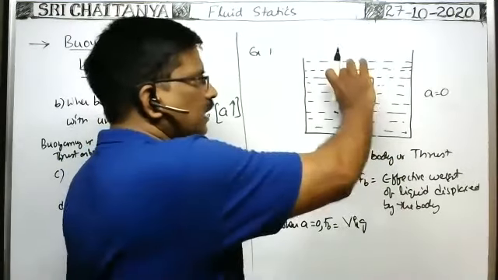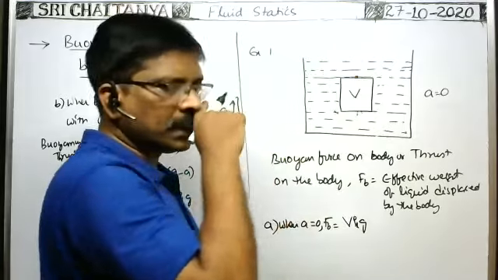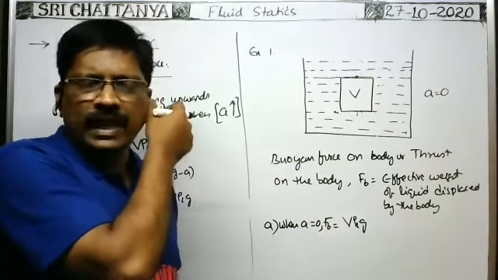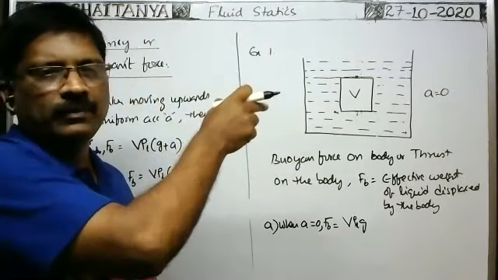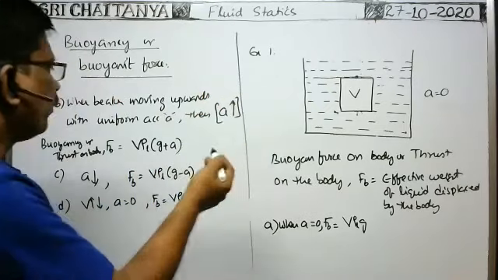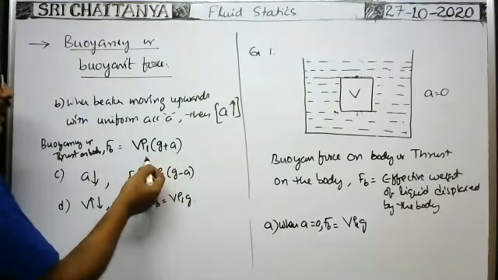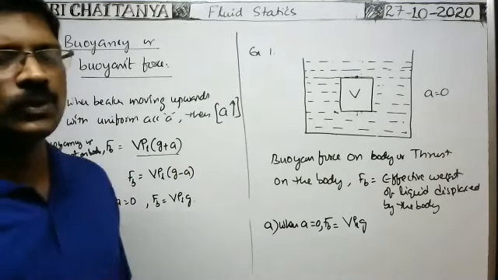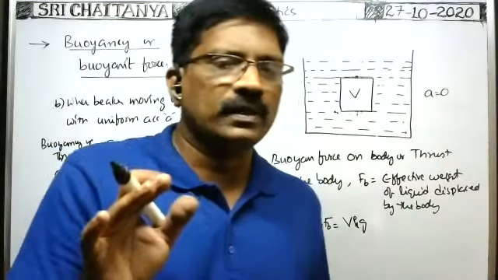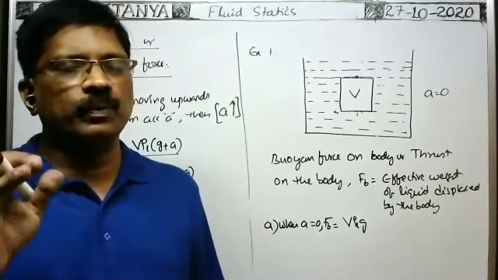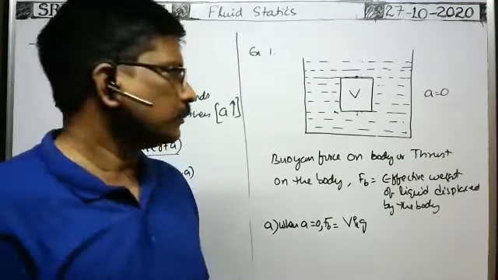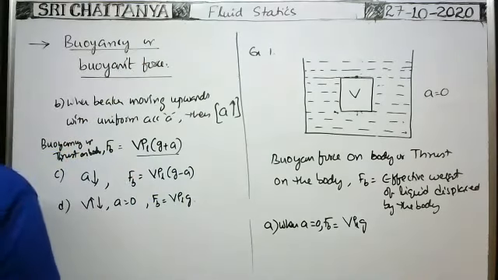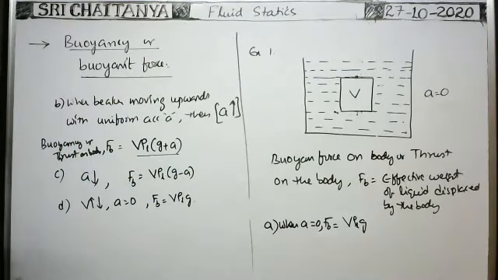So by taking the pressure difference, you find the force acting on the body. That is equal to the weight of the liquid displaced by the body, the effective weight of the liquid displaced by the body. So the buoyant force acting on a body is equal to the effective weight of the liquid displaced by the body. Okay. Next. This is about buoyant force.